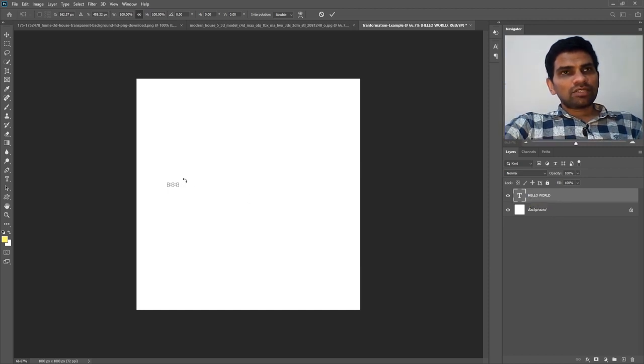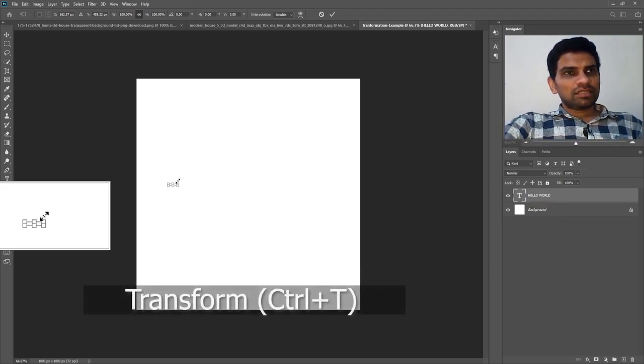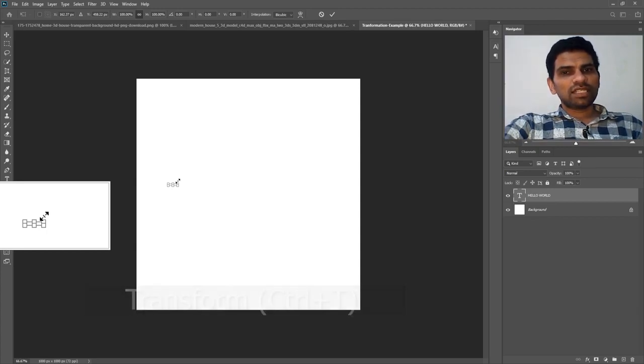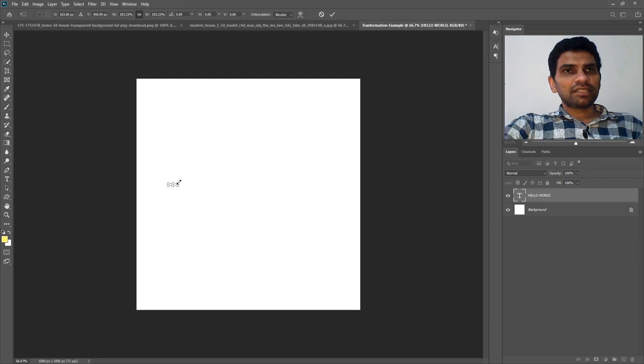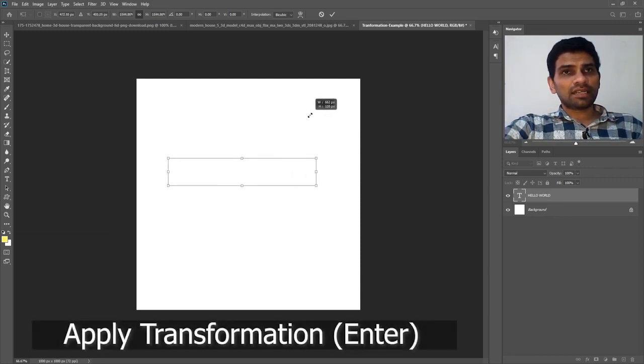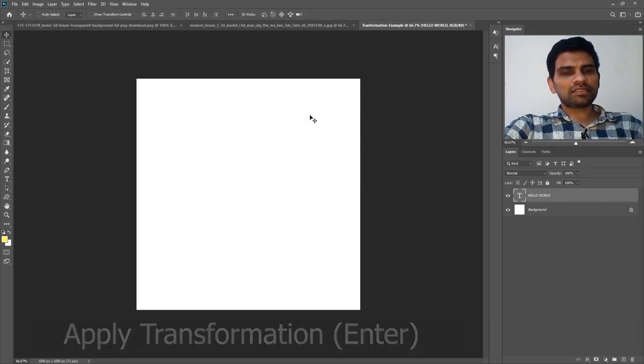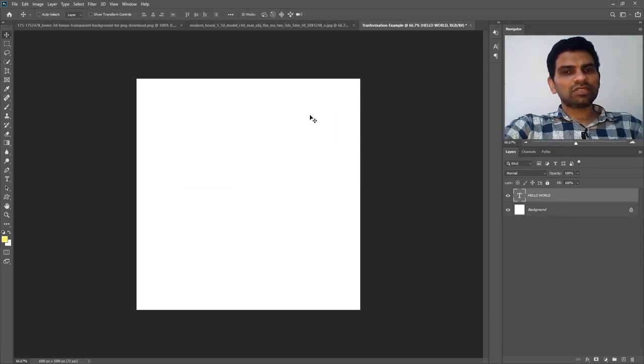Now by pressing Ctrl T, you can see 6 boxes around the text appear, and you still can't see the text. That's because the text is in white color, but we will change its color in a moment. Now by dragging any of the corners, I can increase the text size. And finally pressing enter, the text size has been changed, but you still can't see it because it's in white color.